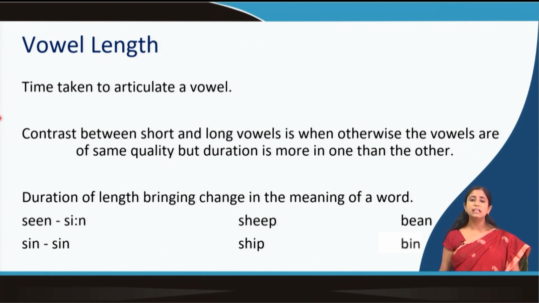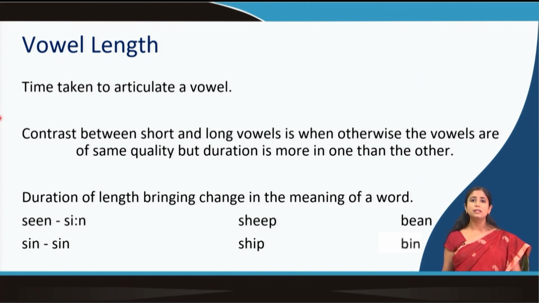Again you have words like sheep, ship and sheep, bean and bin. So, in all these contrasts, what you can see is that everything else is same. The vowel quality is also same, except that in one the vowel is long and in another the vowel is short. And this long and short is actually contributing to the meaning. So, we can't say that this is just useless, right.